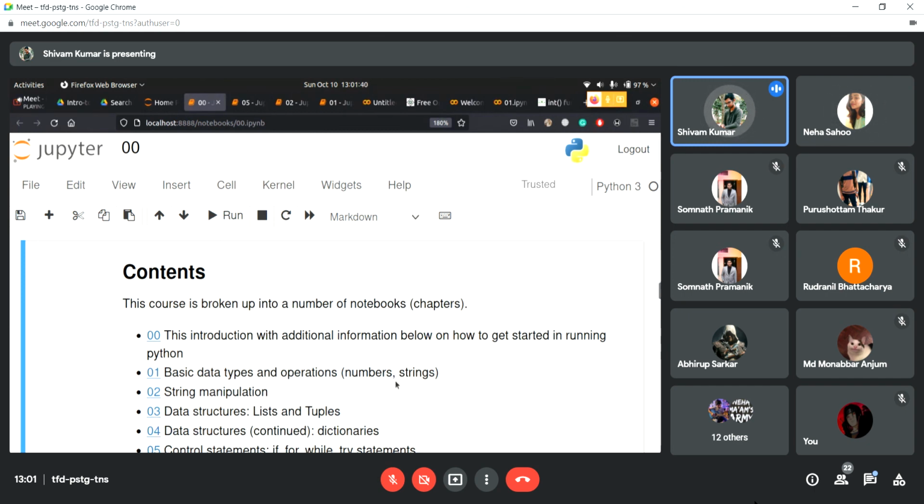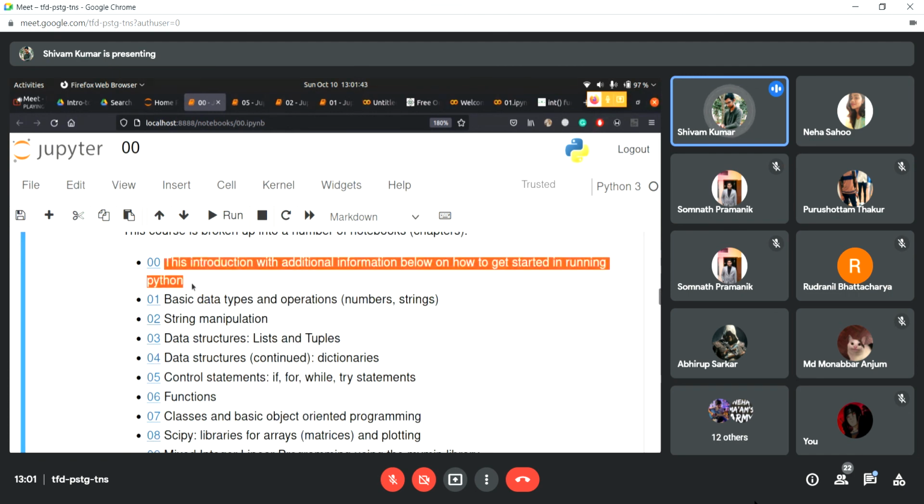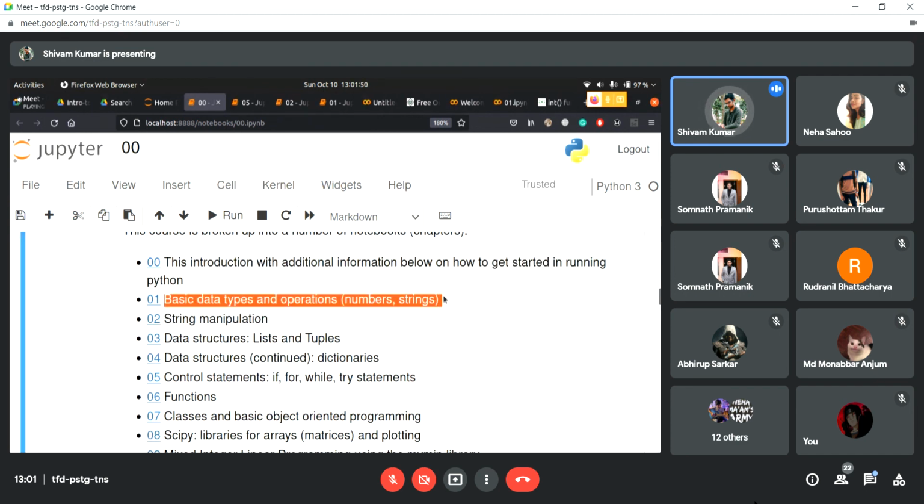Let me just iterate through what we have done. I told you about the intro of what Python is and the basic things. We talked about data types. We talked about operations, addition, subtraction, and everything. We talked about string manipulation, like adding strings and string formatting. Then we talked about data structures. We covered lists. We haven't covered tuples. Lists are the most prominent data type used in Python. Tuples are also relevant, but I'll take you through tuples, don't worry. Among data structures, we have only dictionaries left.